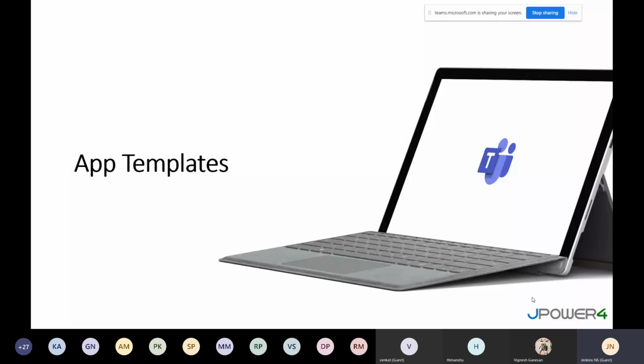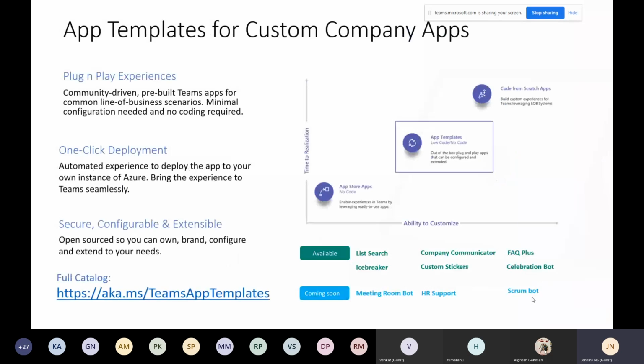App templates are nothing but pre-built applications available in Microsoft. That's a plug-and-play experience. You can see the image itself. You understand, the store apps are no code, and the app templates are low code, no code. The store apps are third-party apps that other people have already developed. With an app template, you need to do a little bit of configuration, and then you can deploy it in your Azure and access it from your Teams.